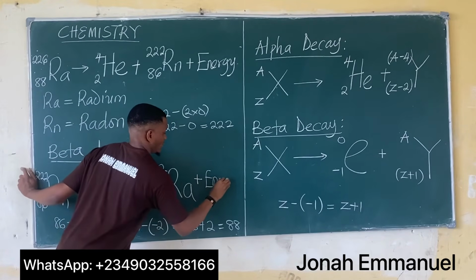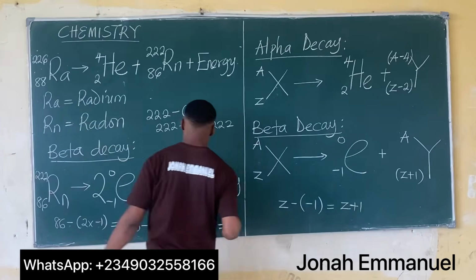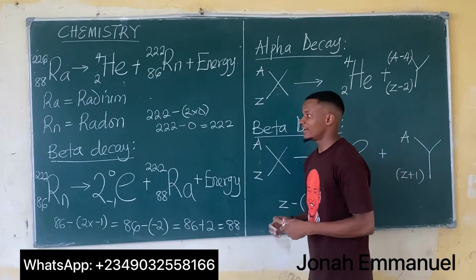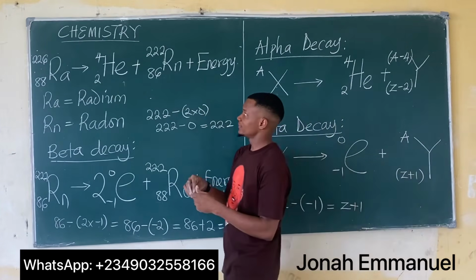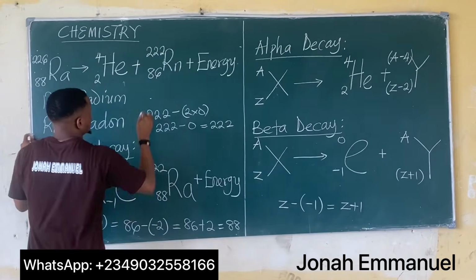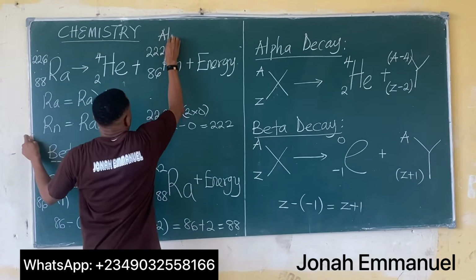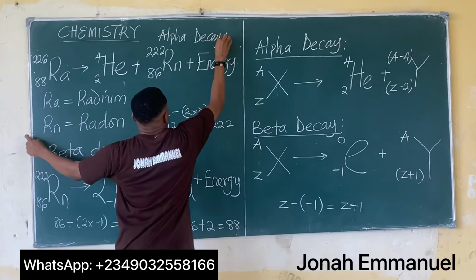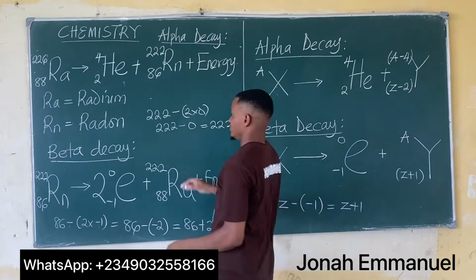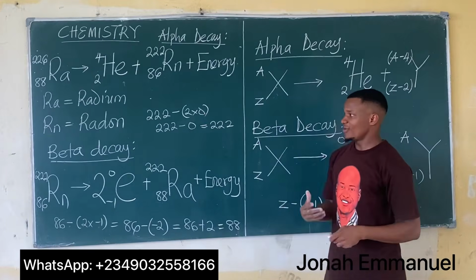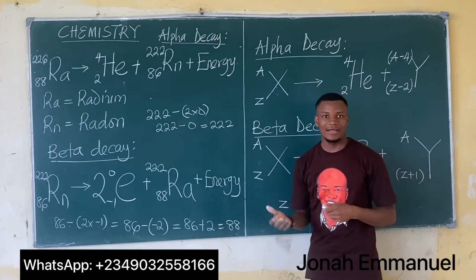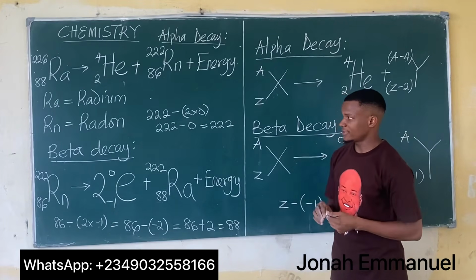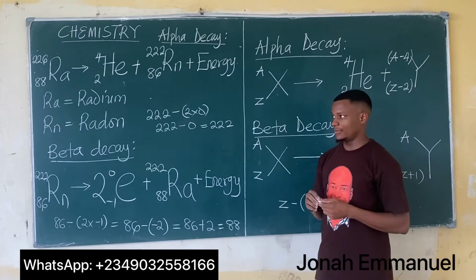Alright, so this is how alpha decay and beta decay work. We'll take more examples on alpha and beta decay and explain this point much better.